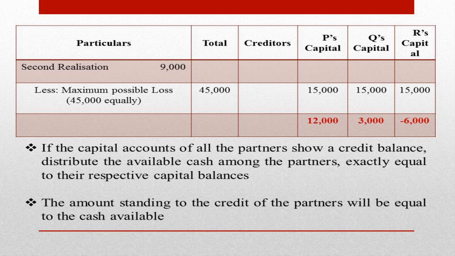If the capital accounts of all the partners show a credit balance, that is a positive balance, the total of that balance will be equal to the amount which is available for distribution, and that amount can be distributed to the partners. If the capital accounts of all the partners show a credit balance, distribute the available cash among the partners exactly equal to their respective capital balances.